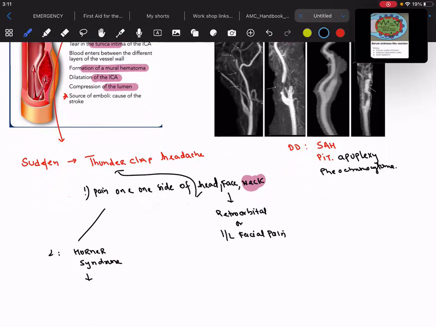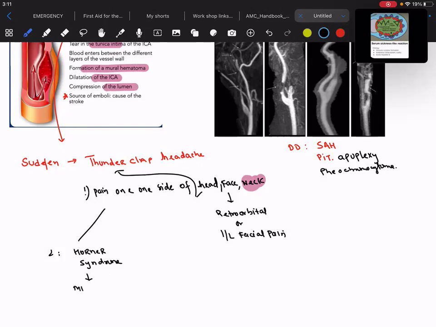Those patients who have Horner syndrome with chest pain or a chest lesion on X-ray, that is a case of Pancoast tumor, right? So anywhere you suspect that the patient is having Horner syndrome, the first thing you need to rule out is your carotid artery dissection.